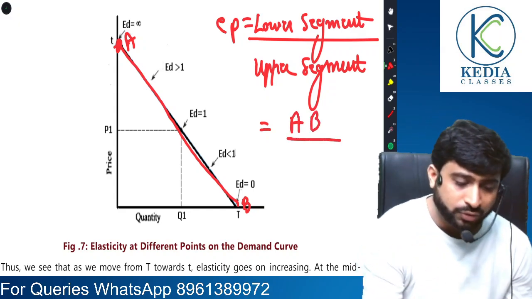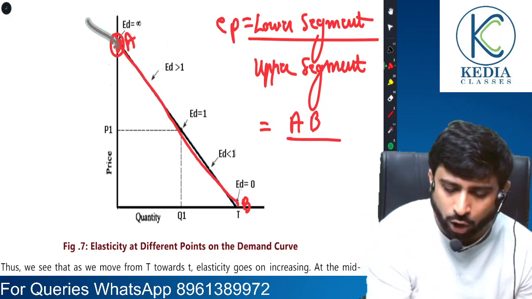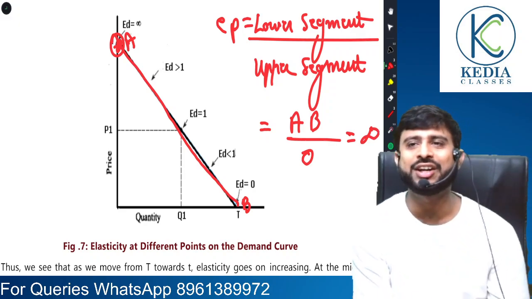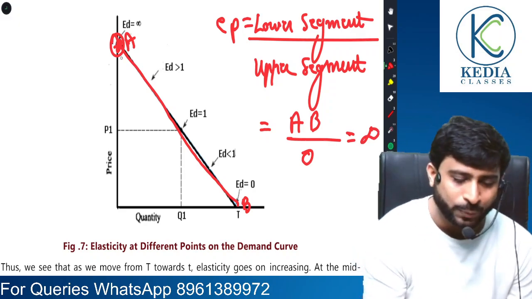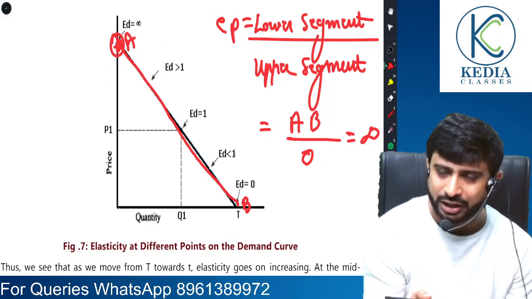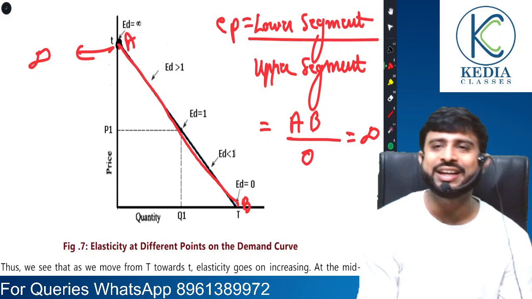But what is the length of the line segment above this? Above this there is no line only. So it will be 0. And anything by 0 is what? Infinity. So that's why, elasticity of demand or price elasticity of demand under the geometric method at this point would be infinity.